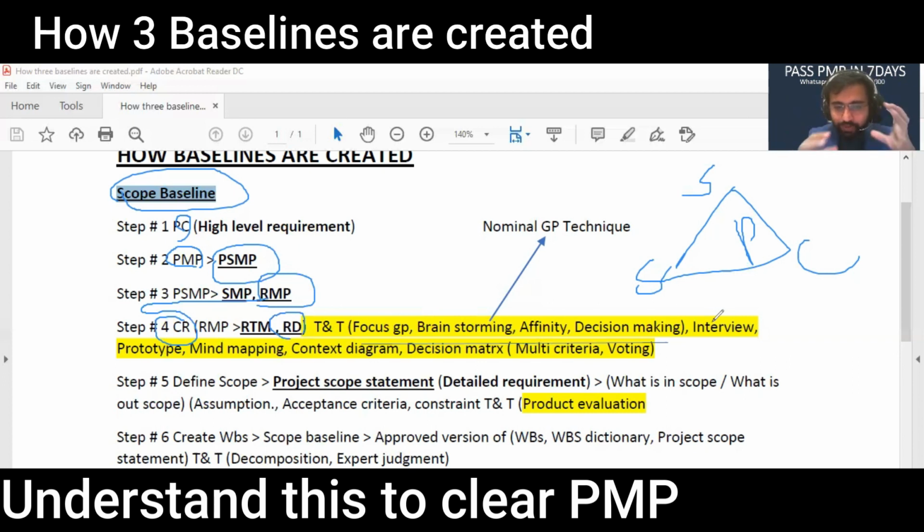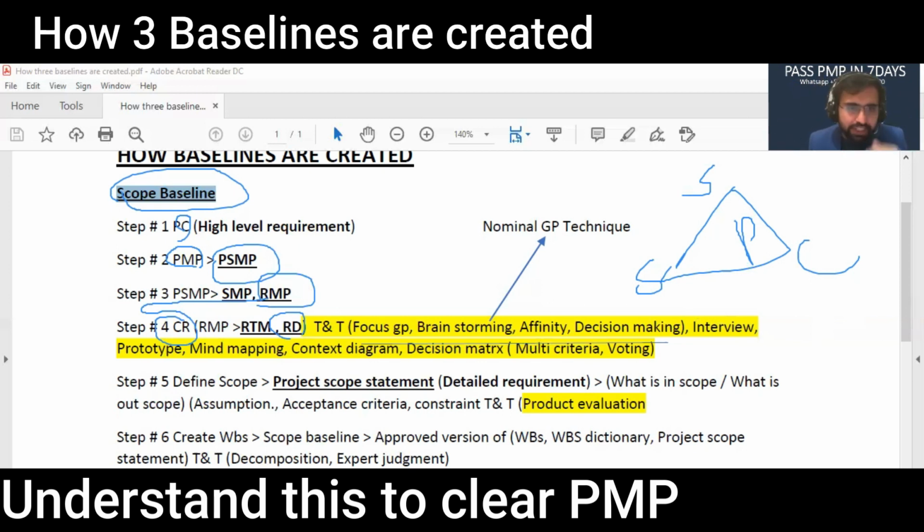Basically, we are using all these techniques to get the requirements. Then we have mind mapping. We also have observation, context diagram showing all the relationships, then, of course, multi-criteria voting and nominal group technique. Nominal group technique is a combination of four techniques: focus group, brainstorming, then affinity diagram and voting.